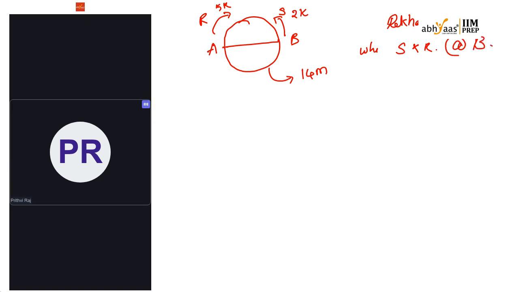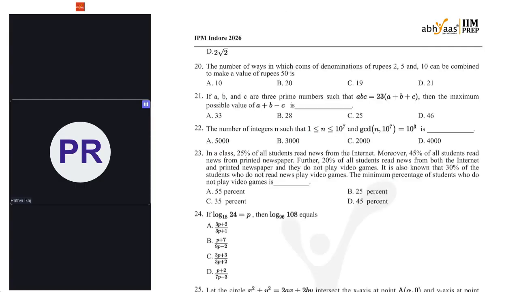So we have to know that. When Sajal comes to B again after completing a rotation, when Rekha comes to B, that we have to see. Their speeds are in the ratio like this. Now we have supposed Rekha's speed and Sajal's speed as 5k and 2k. Half of the track length will be 7 kilometers, or meters, whatever it is.